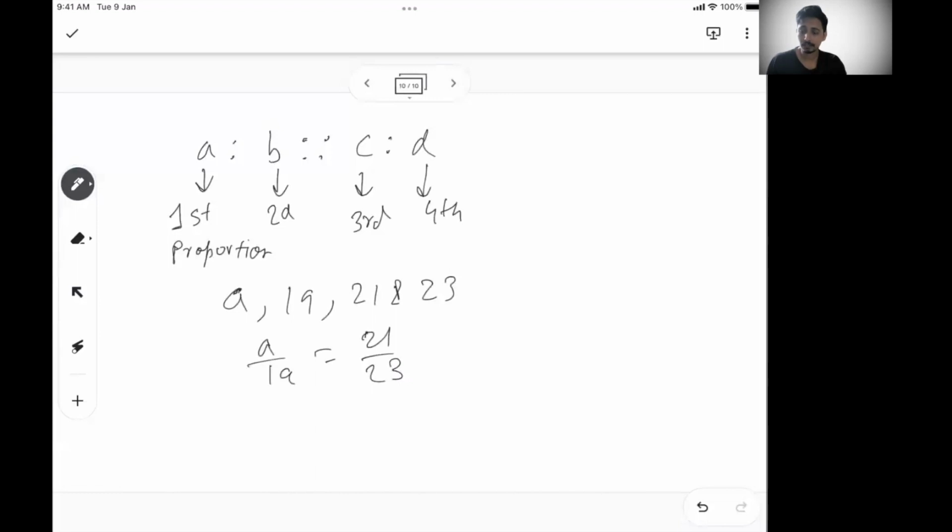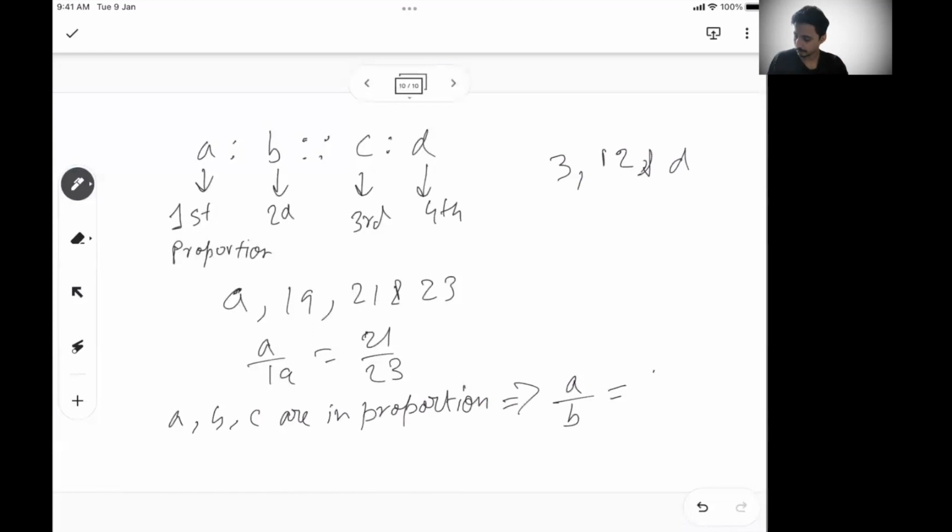Sometimes they say A, B, C are in proportion. Or sometimes they may not give you all four values. This is an exception in proportion. They will give you three values and say A, B, C are in proportion, or they will tell you 3, 12, and D are in proportion. Find out the value of D. So what will happen if A, B, C are in proportion? It basically says A by B is equal to B by C, or AC equals B square.